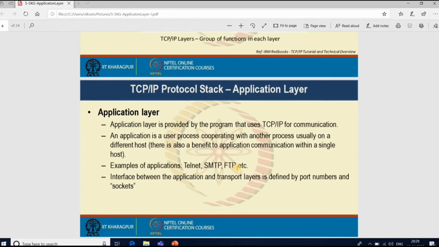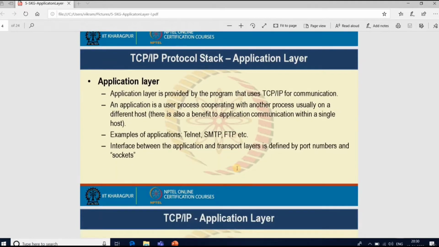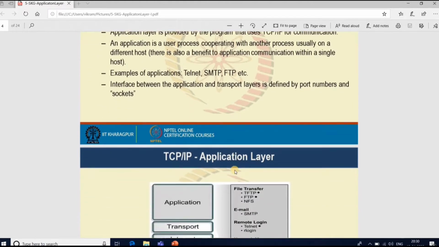Mainly, it is provided by the program that uses TCP/IP for communication. An application is a user process cooperating with another process, usually on a different host. Examples of applications: Telnet, SMTP, FTP. FTP stands for File Transfer Protocol. Now the interface between the application and transport layers is defined by port numbers and sockets.